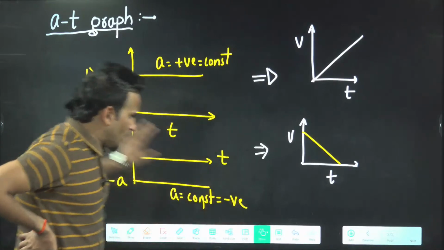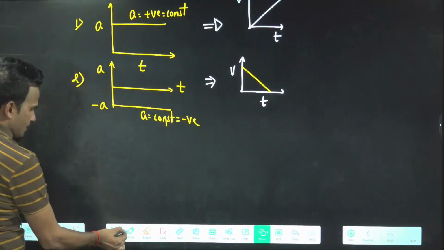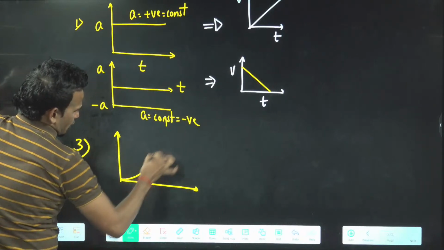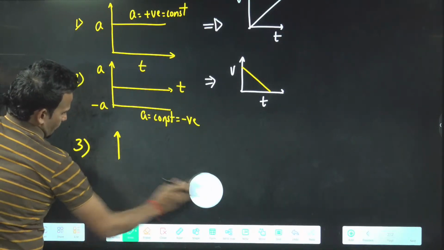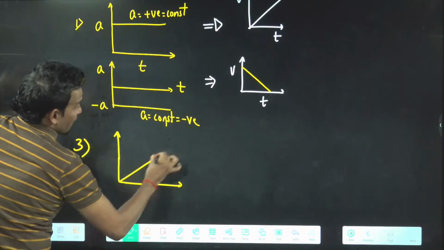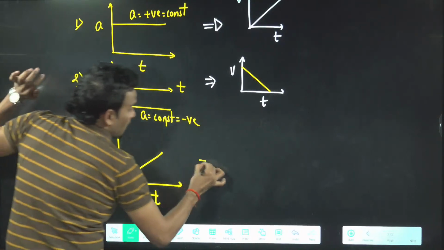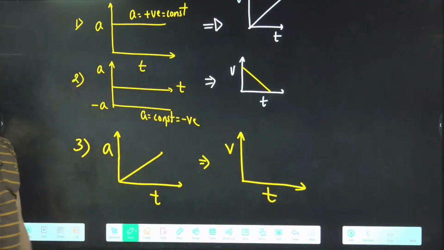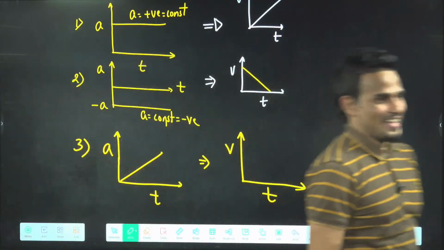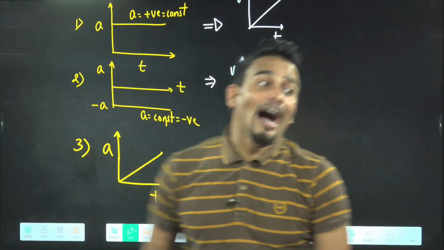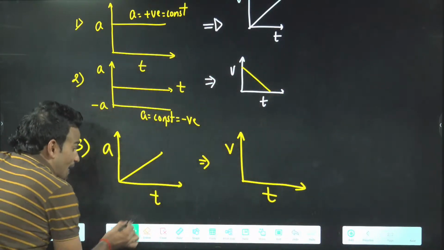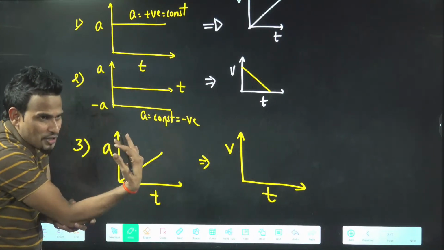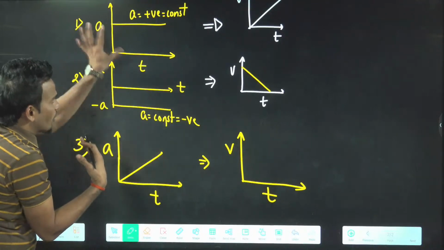If you want some extra, you can think like this also. See the third one. This is not required. If acceleration is like this, then what will its velocity time graph be? Can you guess? You can think. Very good, Suhas. You can see now acceleration is increasing. Not required, but okay.